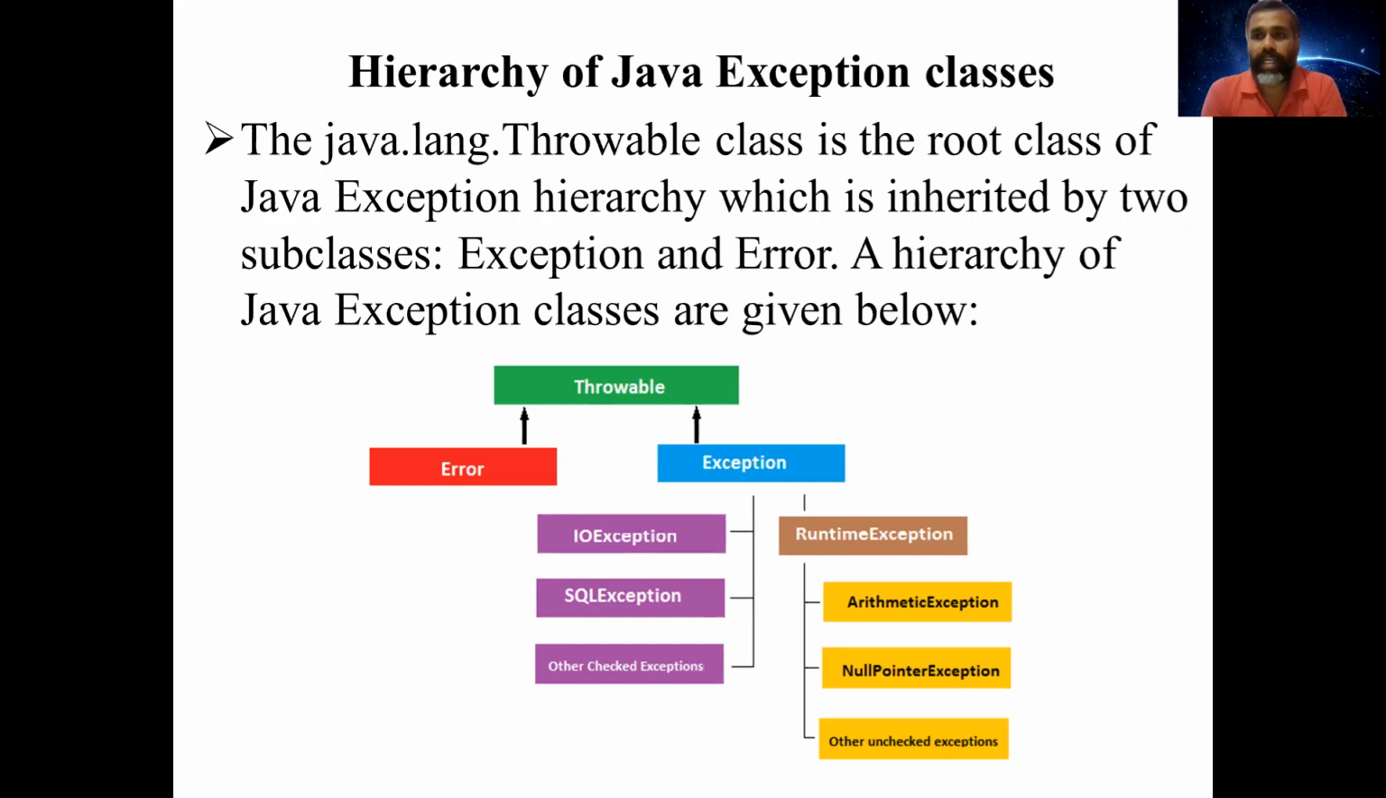So, hierarchy of Java exception classes. The main class, java.lang.Throwable, is the root class of the Java exception hierarchy. So as shown in the figure, Throwable is the root class and it is inherited by two subclasses, Error and Exception. The Exception class is further inherited by two major categories, checked and unchecked exceptions. So checked exceptions are IOException, SQLException, and other checked exceptions. Unchecked exceptions are runtime exceptions such as ArithmeticException, NullPointerException, and other unchecked exceptions. So this is the hierarchy of Java exception classes.